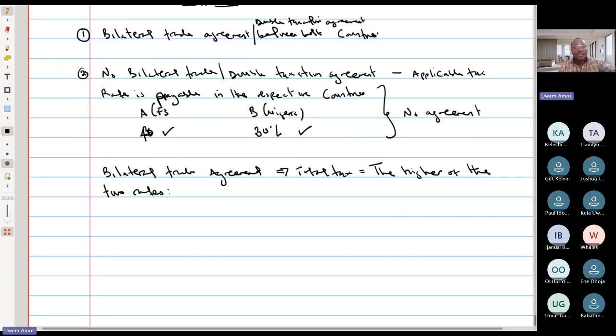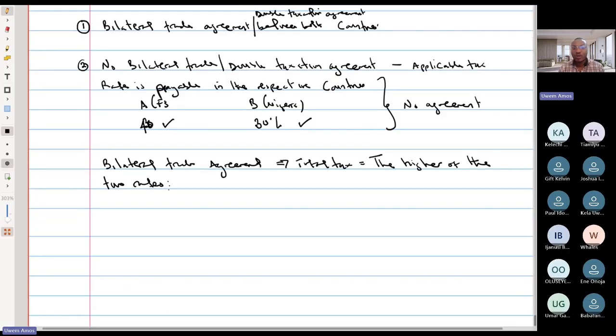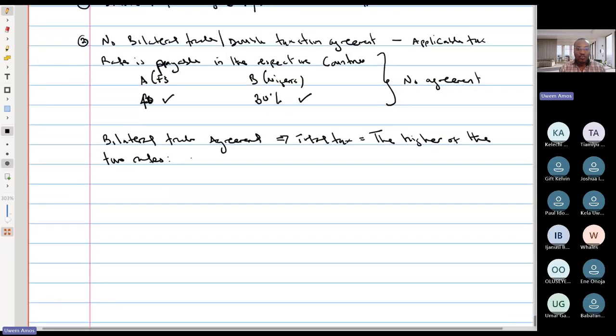So let's explain it with three different scenarios so that you understand it perfectly well. And the reason I'm taking my time to explain this is so that you can treat tax regardless of how it's presented to you in exams, rather than me just focusing on this particular example that we're treating right now. So let's look at 3 scenarios. Let's assume that you have $F and you have Naira. And let's look at 3 possible tax rates.